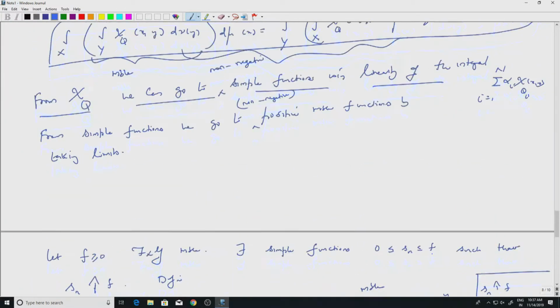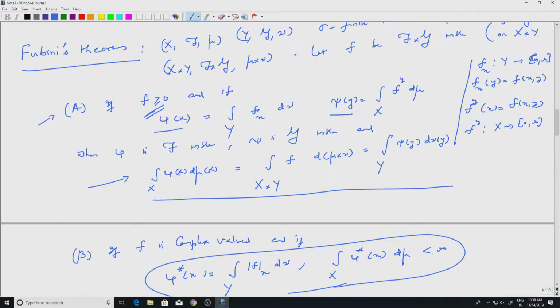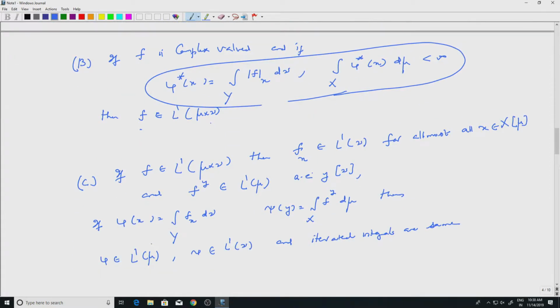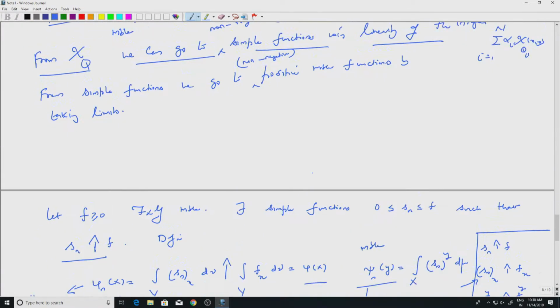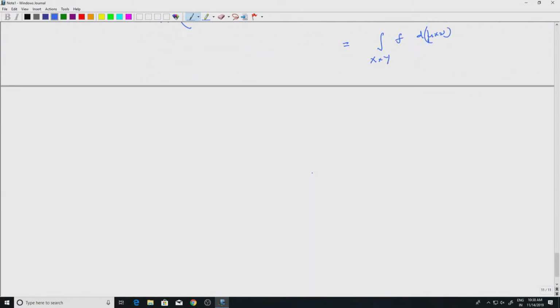So let's go back to the statement. This was a long statement. We proved A, right. For f positive we have measurability and the iterated integrals are the same, equal to the total integral. This is what we just established. Let's look at the complex valued case. The complex valued case simply follows from the first statement. So I'll leave the details to you because it's straightforward now. Okay, so we can start here.